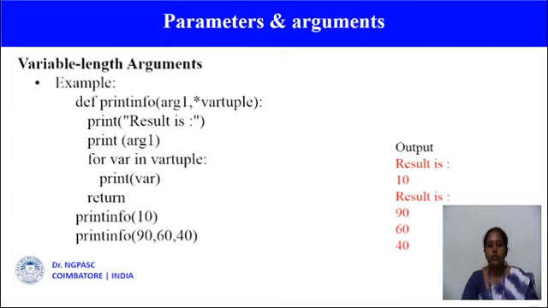So this is an example. Here print info is a function name. Here I am passing two arguments, argument 1 and var tuple. So this is an arbitrary argument. That is, this is a variable length argument. So if we do not know how many arguments will be passed into our function, at that time we add this asterisk symbol before the parameter name.